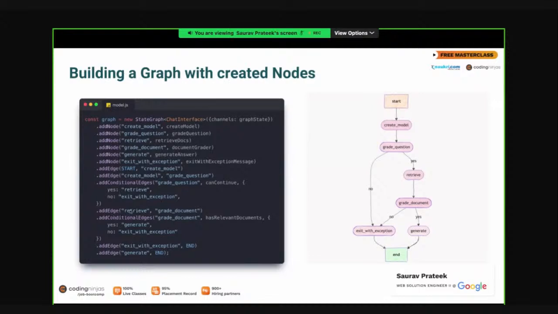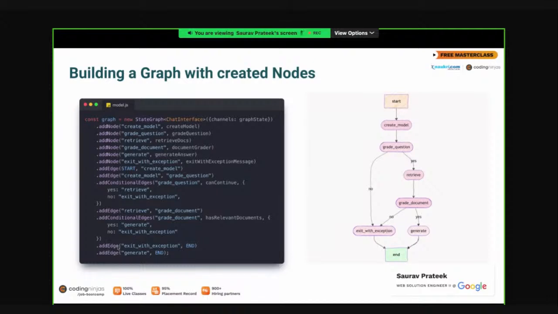After that, I have added an edge from retrieve. Once we have retrieved the documents, we will grade the documents. Again we are adding a conditional edge. Once we have graded the documents, we check whether we have some relevant documents left or not. If we have relevant documents left, it means we can generate, so we go ahead and generate. If we don't have any relevant documents left, then it does not make sense to generate because we don't have context which we can feed to a model, right? So we again exit with exception.